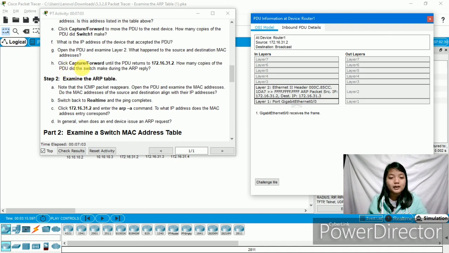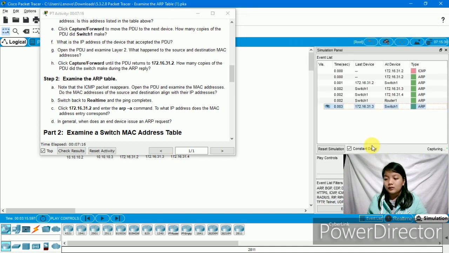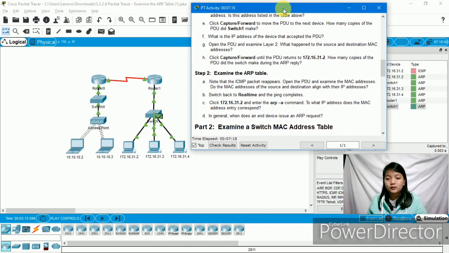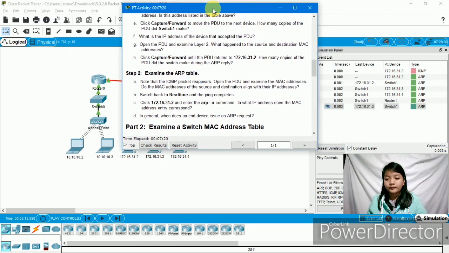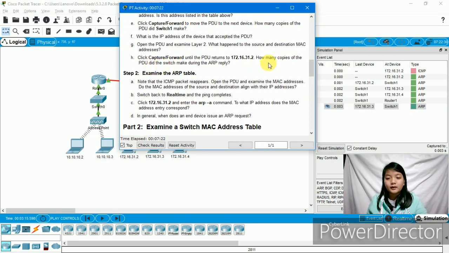H. Click capture forward until the PDU returns to 172.16.31.2. Then there is a question: how many copies of the PDU did the switch make during the ARP reply? So it has only one.